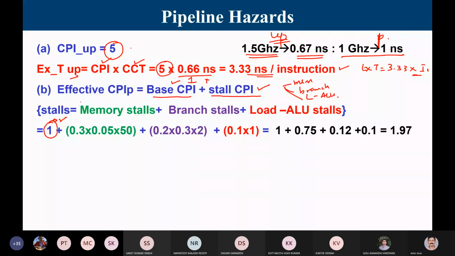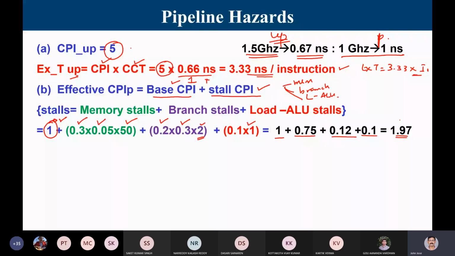Now, when you look at memory stalls, I know that there are 30% memory instructions. Out of that, 5% of them will result in a 50 cycle stall. So 0.3 into 0.05 into 50. Coming to branch, there are 20% of instructions that are branches. Out of the branches, 30% of the branches will incur a stall of 2 cycles. Now there are 10% of instructions that are load ALU combination, and they will have 1 cycle delay. So base CPI plus memory stalls plus branch stalls plus ALU stalls.